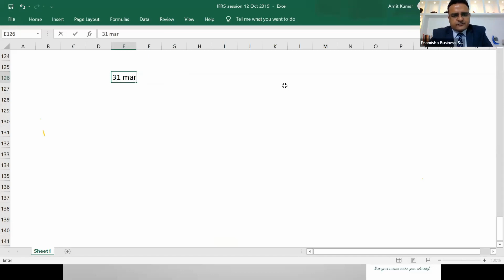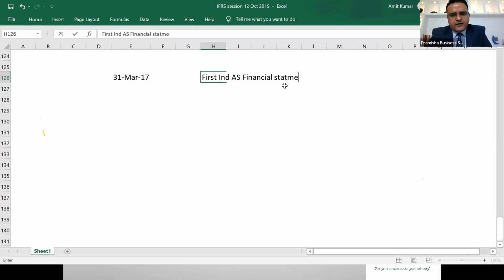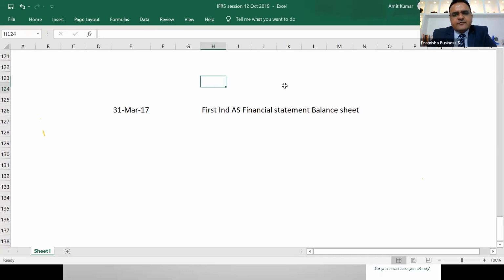The first balance sheet in India based on Ind AS, which was mandatorily applicable, was of 31st March 2017. That is the first Ind AS financial statement, the first balance sheet. What other balance sheets were we required to publish along with it?